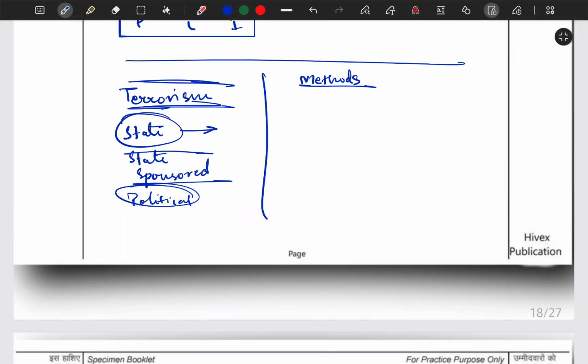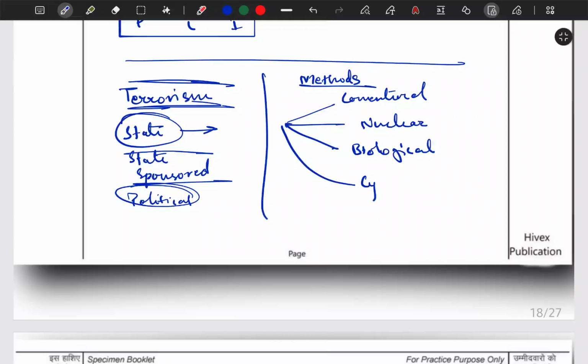Now methods of terrorism can be of a few types. The first one is conventional terrorism, in which we use traditional weapons, firearms, bombs and tactics to inflict violence, correct. Next is nuclear terrorism. Here, malicious use or threatened use of nuclear devices or materials is involved. Correct. Next is biological terrorism, the intentional release of biological agents. For example, you can use the example of the 2001 anthrax attacks in the USA.